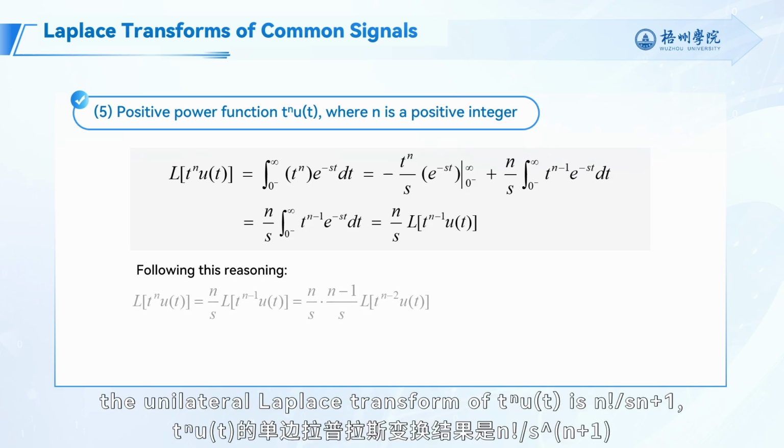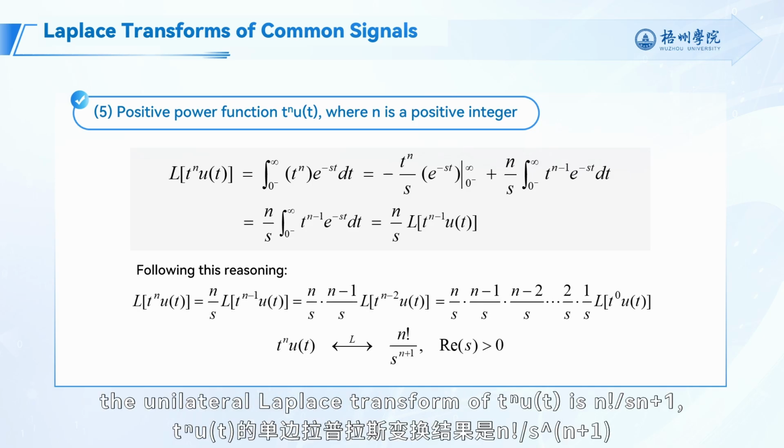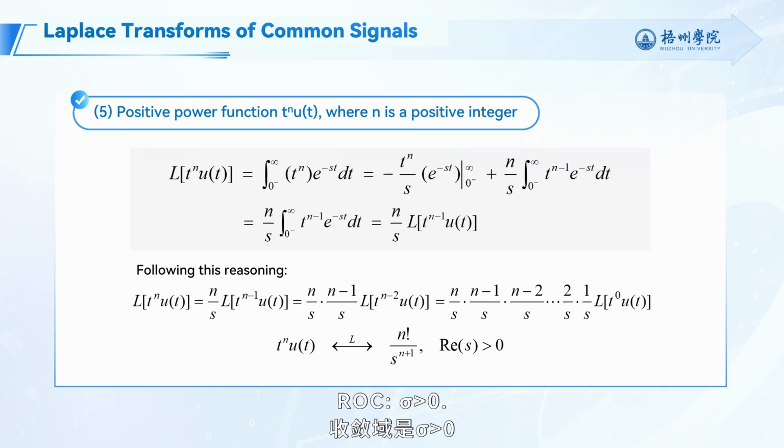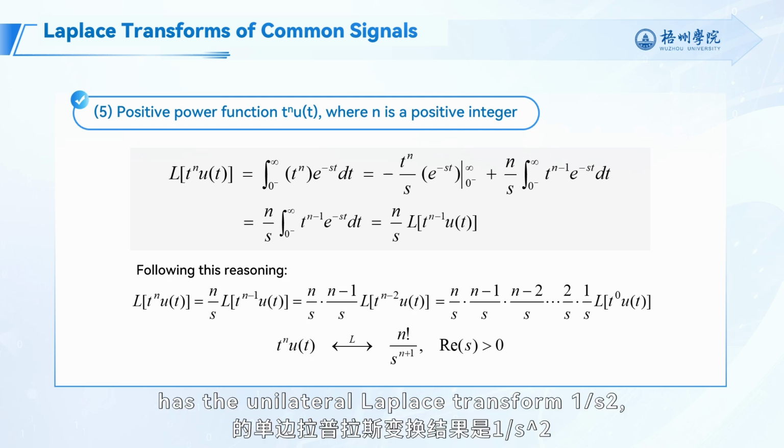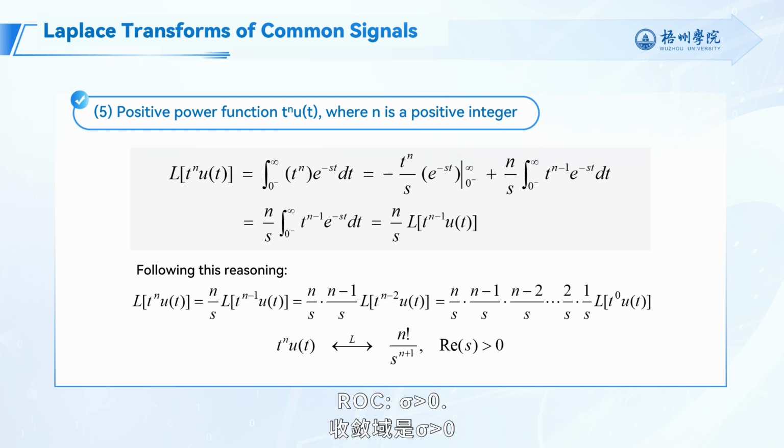Following this reasoning, the unilateral Laplace transform of t to the n times u(t) is n factorial over s to the n plus 1, ROC, sigma greater than 0. As a special case, the ramp signal t u(t) has the unilateral Laplace transform 1 over s squared, ROC, sigma greater than 0.